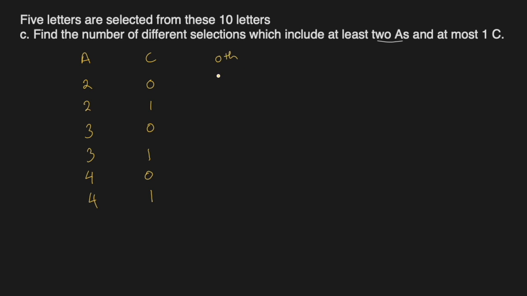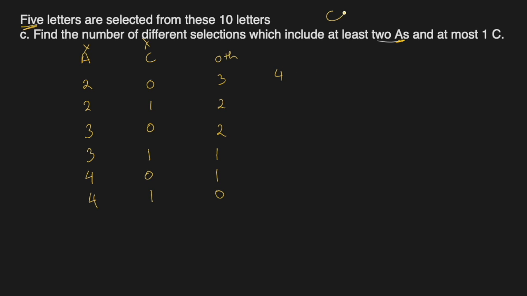So how many left for others? 3, because total we need to have 5. So 2 plus 3, 5; 2 plus 1 is 3, plus 2 is 5; 3 plus 2 is 5; 3 plus 1 is 4, plus 1 is 5; 4 plus 1, and they are already 5, so 0. So these two and these 0 C's or the 1 C, which of A's and which of C is here, we don't know. So it's not important because there's no difference between the A's. So we'll not even look at these columns. We'll just look for others, how many selections we need. In this case, it will be 4, right?